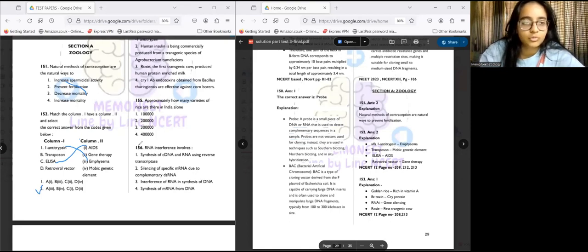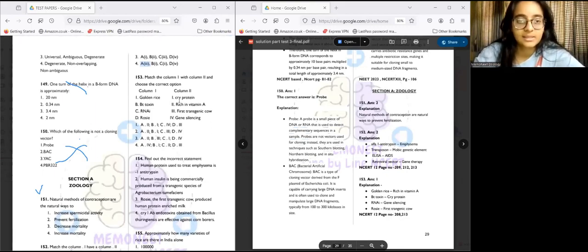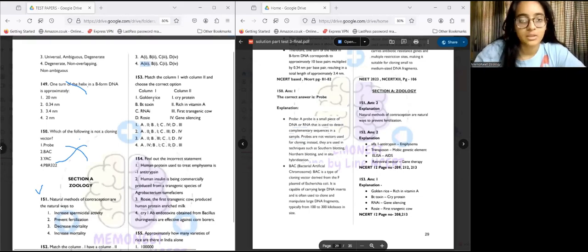Moving on to the third question, question number 153. It is again a match the following type of question. First is golden rice. Since it's golden, it will be rich. Anyone who possesses gold is said to be rich, right? So it is rich in what? Vitamin A. So it is A2. Then we have botulinum toxin.